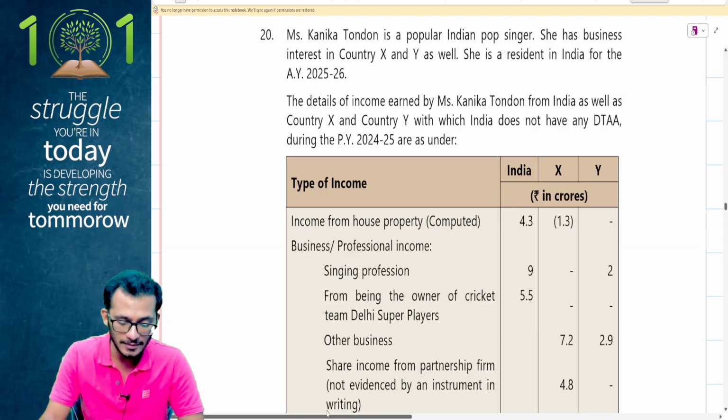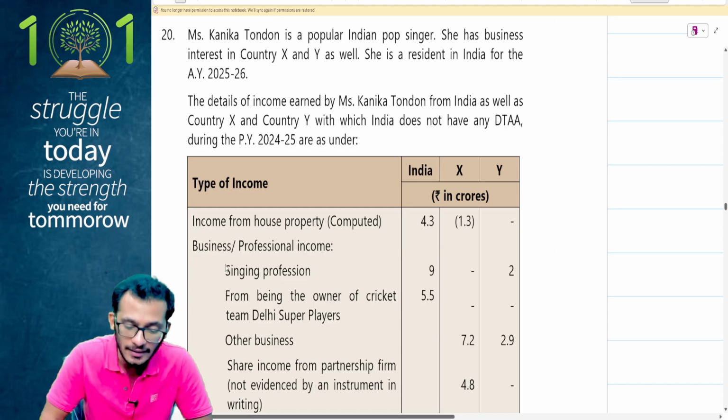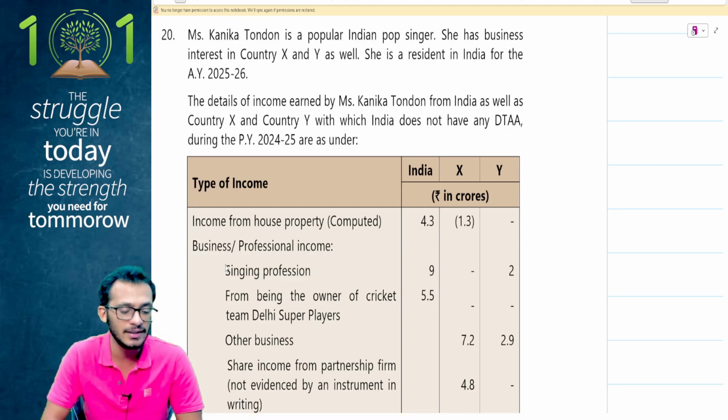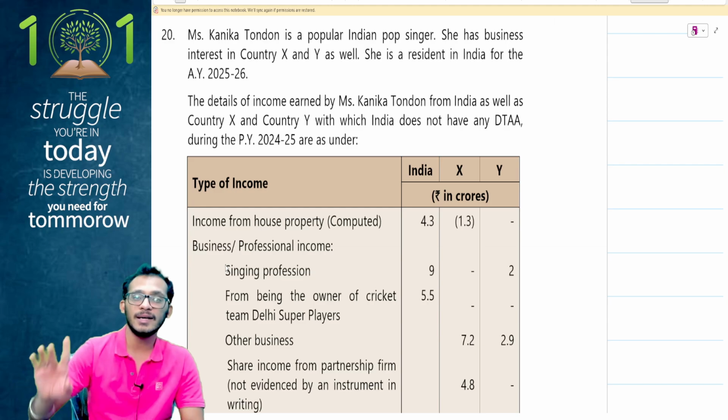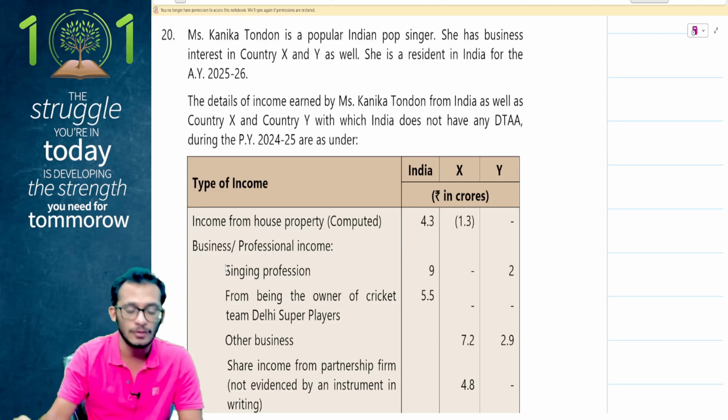She is a resident in assessment year 25-26. The details of the income which is earned by Kanika Tandon from India as well as country X and country Y, with which India does not have a DTAA, is given to you. When India does not have a DTAA, people, we are doing the average tax rate in that country versus the average tax rate in India, whichever is lower.